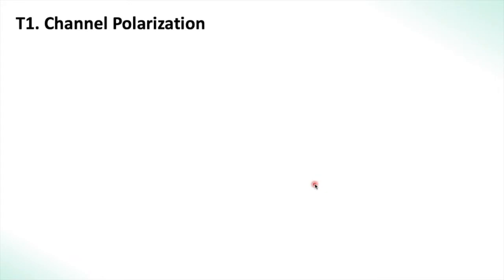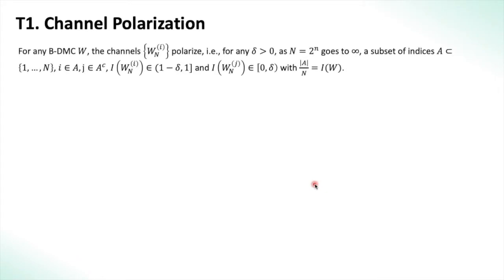So now we move to the first theorem of channel polarization, which states that for any binary discrete memoryless channel W, the channels W_n(i) polarize. That is, for any delta greater than 0, as n is a power of 2 and goes to infinity through powers of 2, there is a subset of indices A of 1 to n, such that for i belonging to A and j belonging to A complement, I(W_n(i)) is between 1 minus delta and 1, which is very close to 1, and I(W_n(j)) is very close to 0. We also have that the size of this subset with respect to n is I(W), that is, the fraction of channels which are very close to 1 is actually equal to the capacity of the channel. We will prove this using martingale techniques.